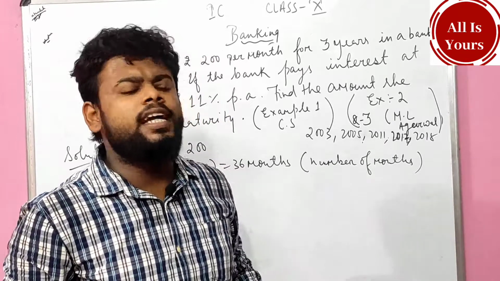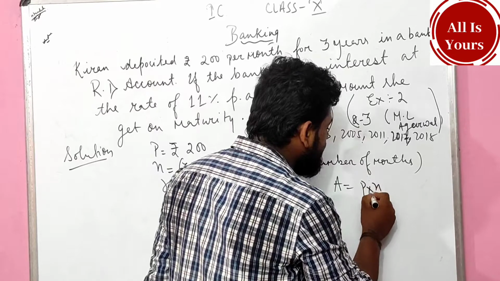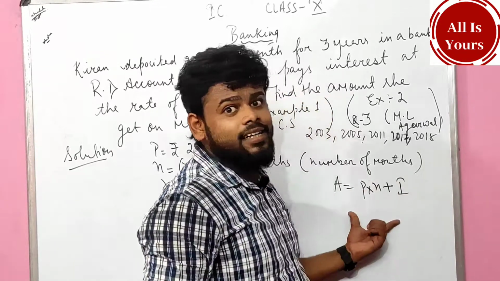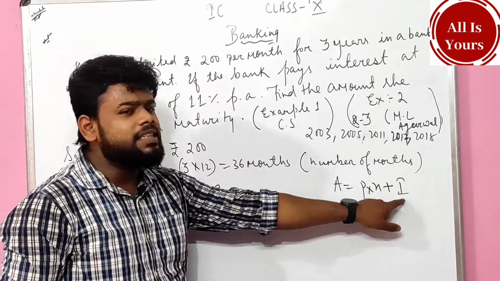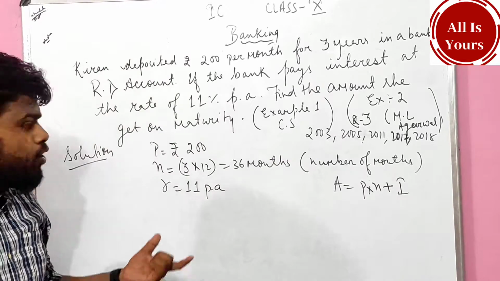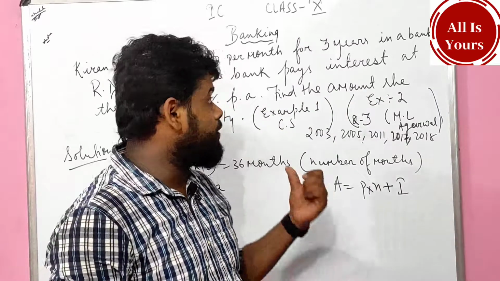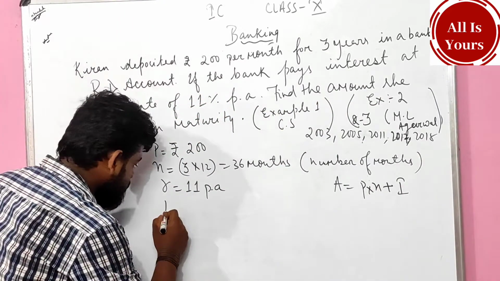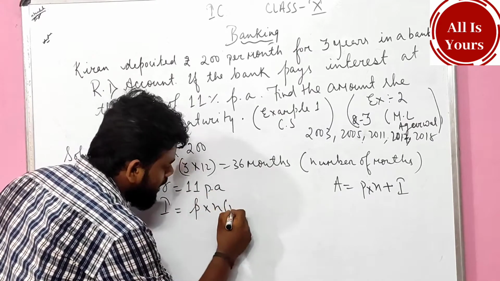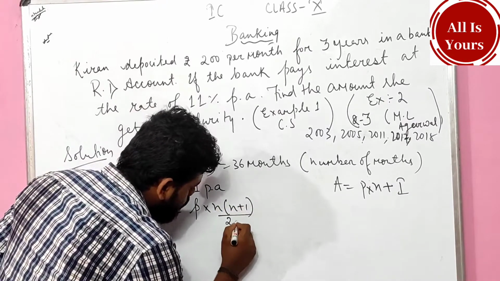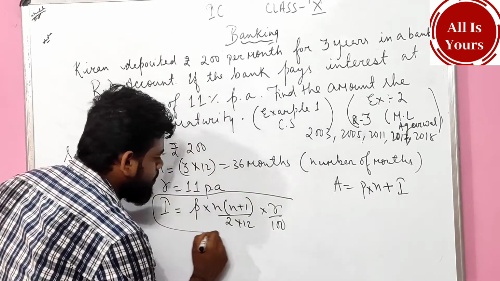A little bit earlier I said A equals something: A equals P times N plus I. P and N are given in the question. Can we find the I? Yes. How will we find it? I have said the formula also. What is the formula? Recall it with me: I equals P into N times (N plus 1) upon 2 times 12 into R upon 100. Memorize this formula.